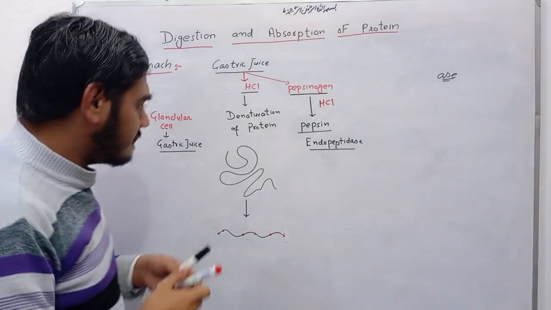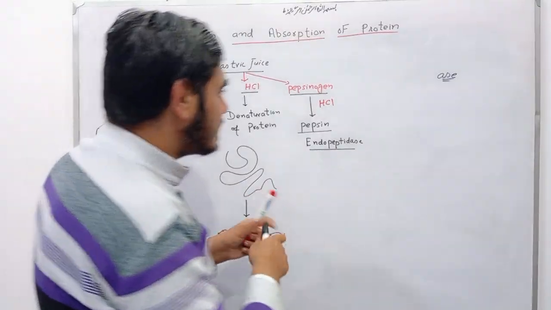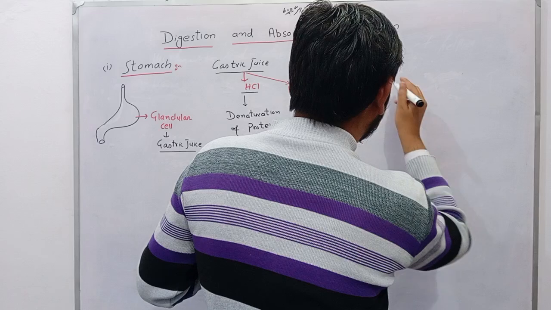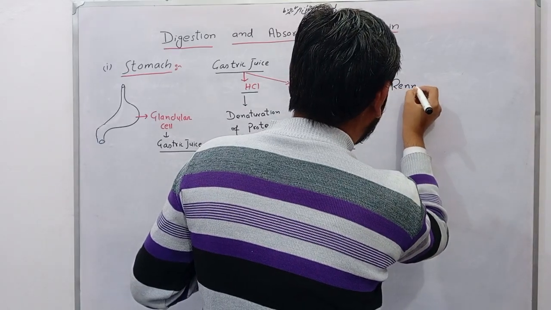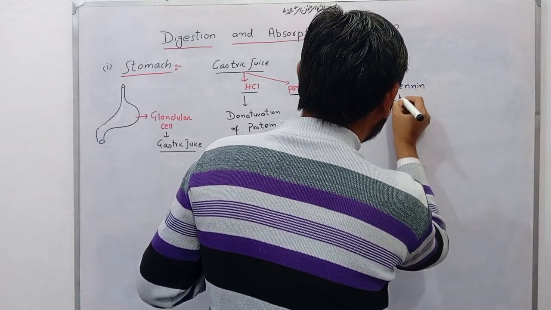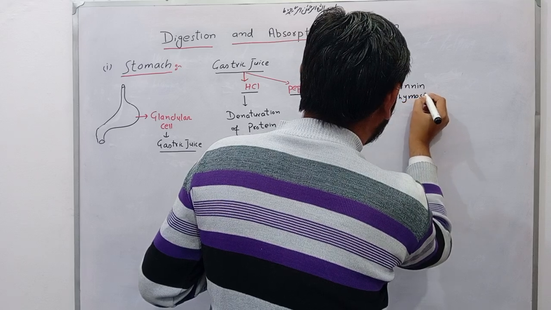Now, friends, this renin, or we can say another name is chymosin.